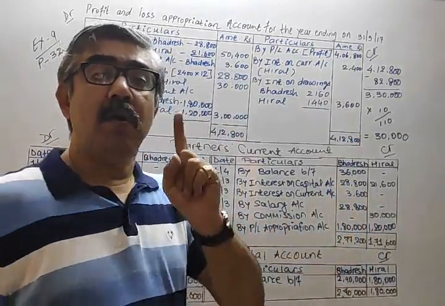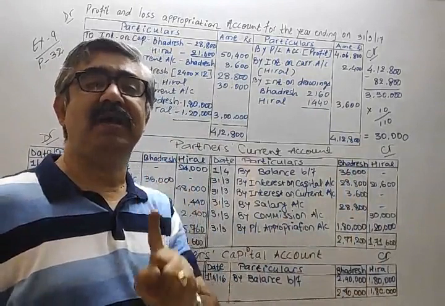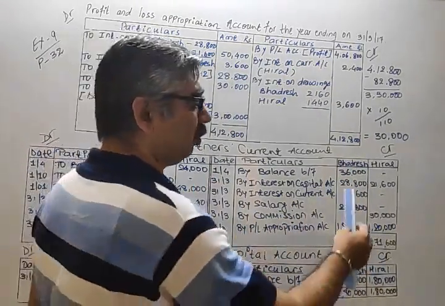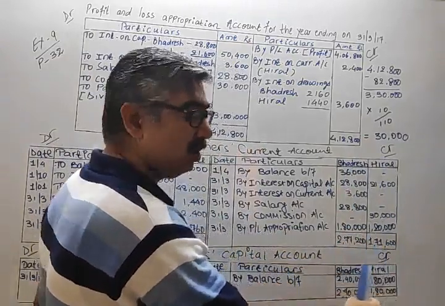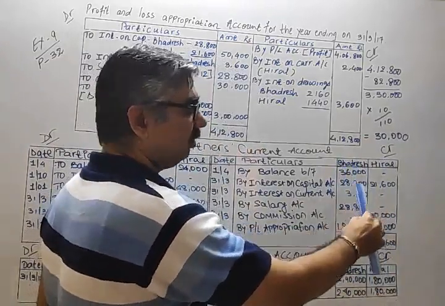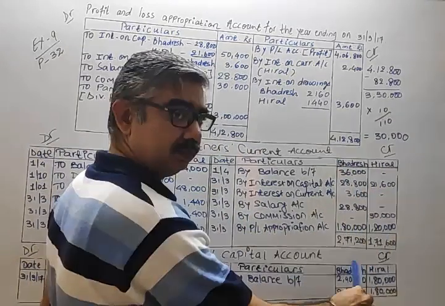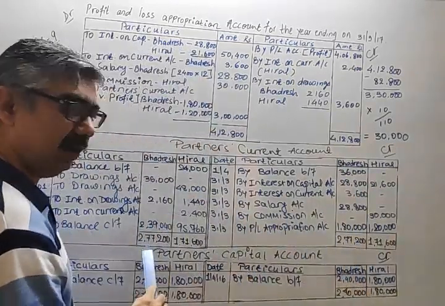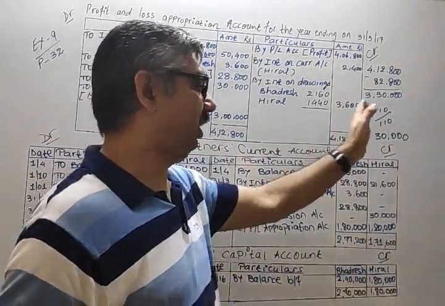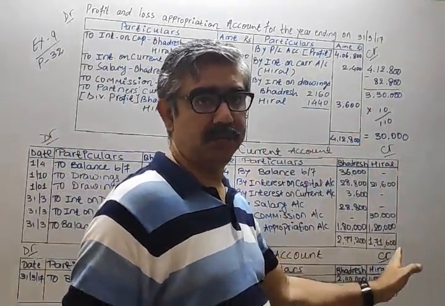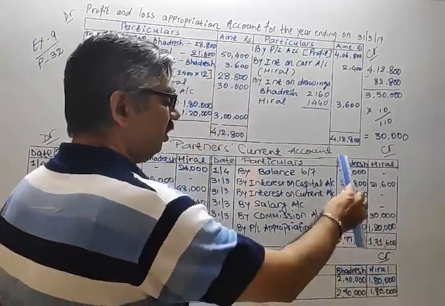Mind well, do not close the partners' accounts one by one. Please don't do like this. Do the total, do the total. If you are considering Bhadresh, first do the total of Bhadresh. Write it down on the opposite side. Find out the balance. Then go with the second column. Clear? Bhadresh, the total is